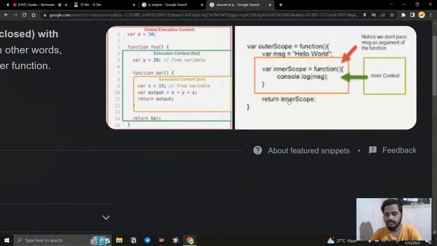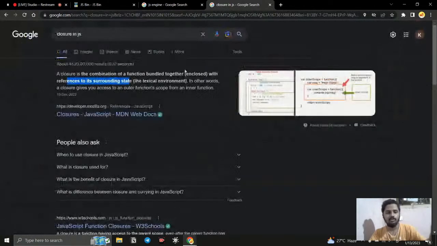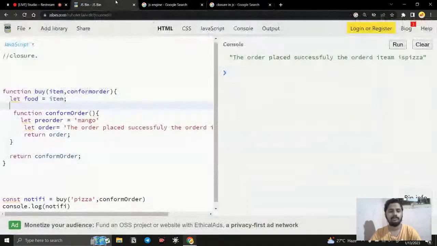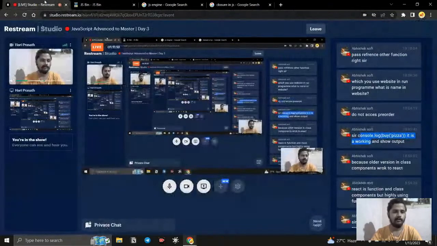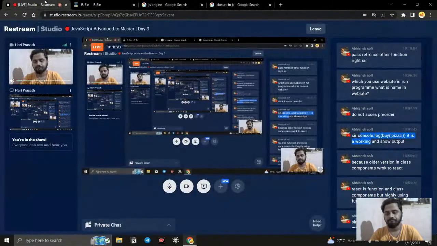Once the function returns this inner scope, what is going to happen? The function's outer scope gets removed, and only the inner scope remains. But even so, we are able to access its parent's values. That is how closures are executed. Here they use console.log. You can use console.log to work with it, but using the return keyword is much more specific, because you need to use it.